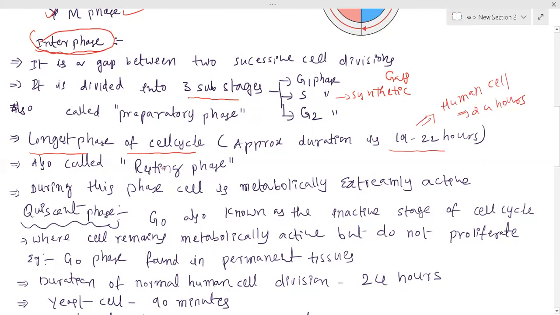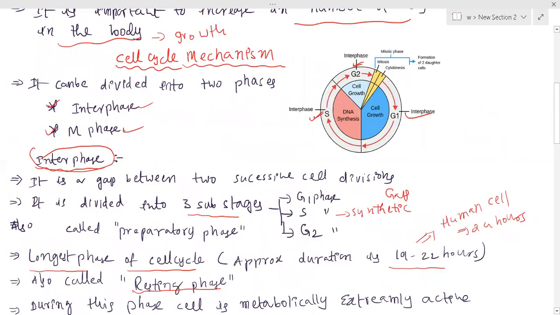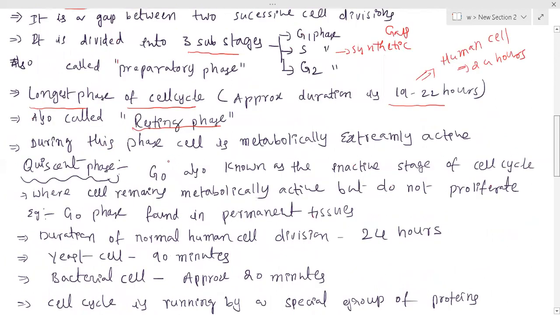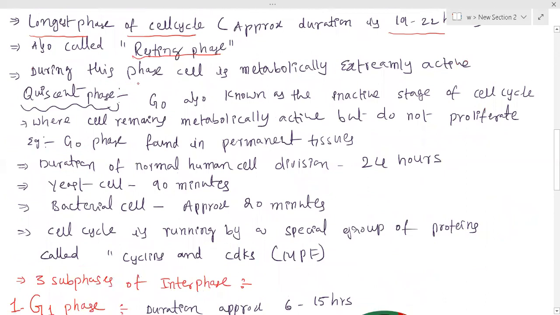Okay, and it is also known as a resting phase. Why? Because the actual division takes place in the M phase, what you call the mitotic phase. That is the reason it is a resting phase. And during interphase, the cell is metabolically extremely active. Why? Because one cell is going to divide into two daughter cells, that is the reason it is hyperactive. Okay, there is a lot of difference between active and hyperactive. So during interphase, the cell is metabolically extremely active.